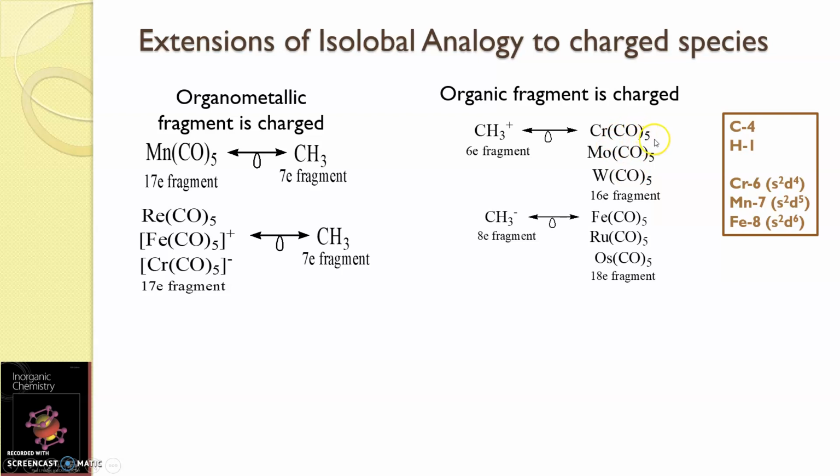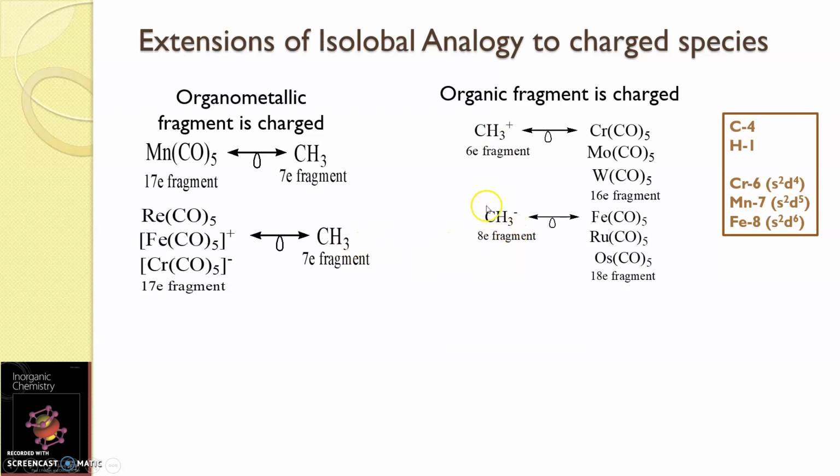So that means one corner less means from 6 to 5. So that means 10 electrons are fixed on this side. So the remaining is going to be 6 electrons. So chromium can be the metal, and all the other elements from the same group as that of chromium will be the 16 electron fragment which will be isolobal with the 6 electron fragment of CH3 plus.